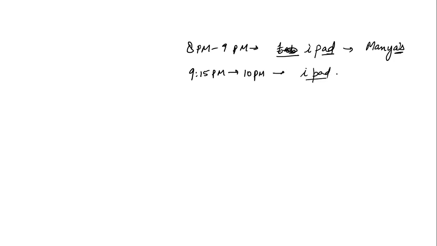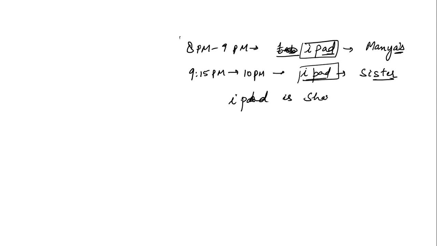So she uses the iPad. So you both share the iPad at different times. Whenever you require it, you have the iPad. Whenever your sister requires it, she has the iPad. So we can say that the iPad is shared by both. Clear? One iPad is shared by both of you.